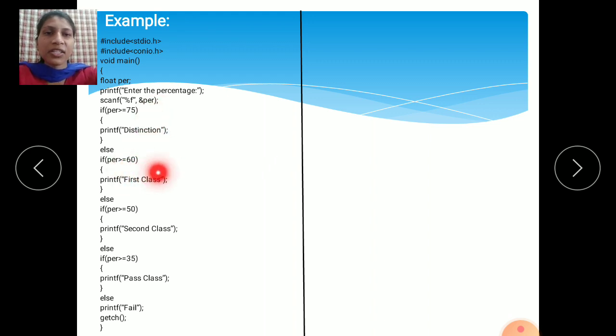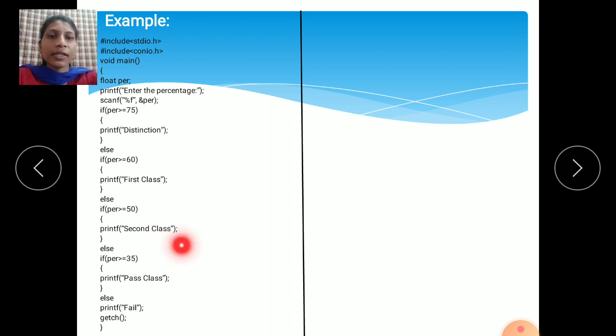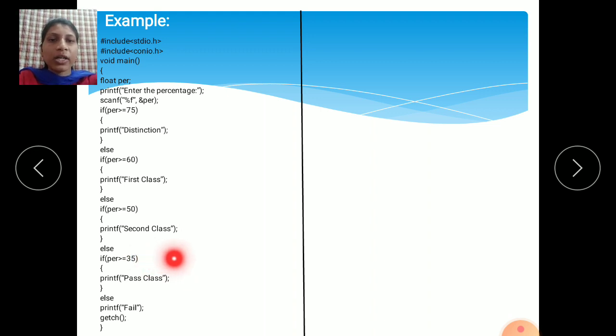If percentage is greater than or equal to 60, if you got 60 or more percentage, your result will be first class. If this condition is false, it will check the next condition. If percentage is greater than or equal to 50, if you got 50 or more percentage, your result is second class. If this condition is false, then it will check the next condition. If percentage is greater than or equal to 35. See here, if you got 35 or more percentage, your result is pass class.